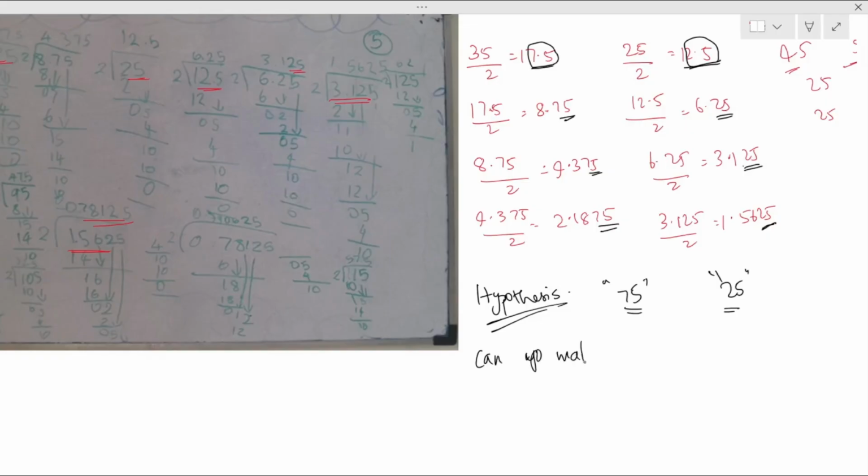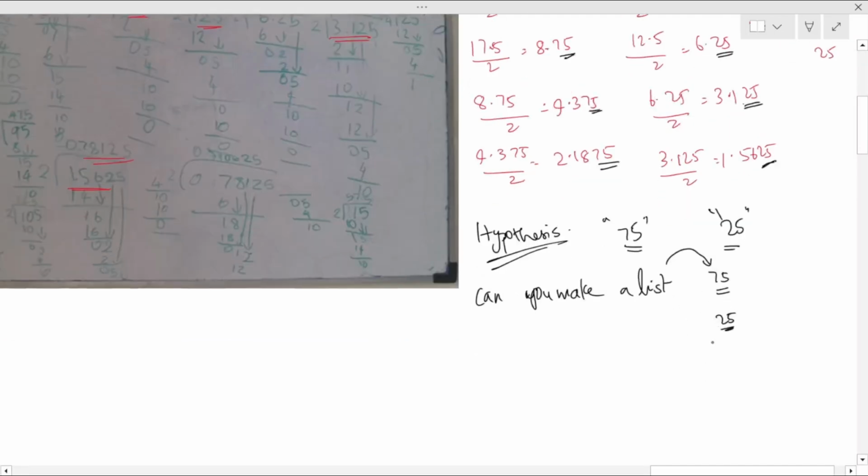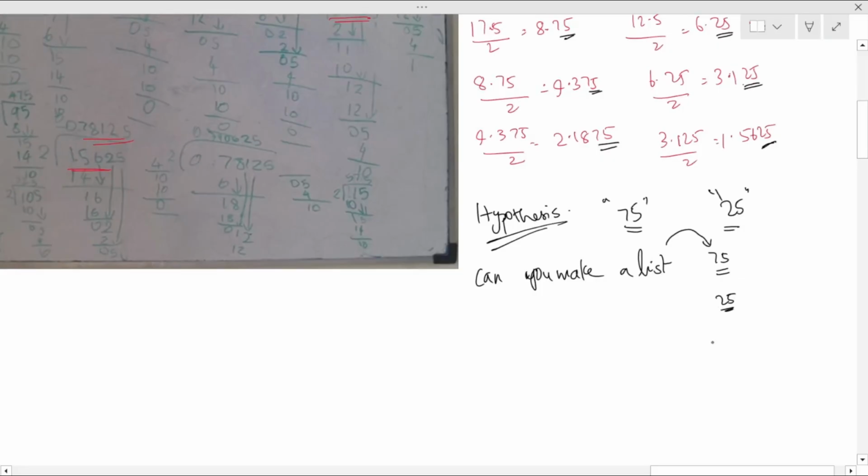Can you make a list of numbers which end with 75 and end with 25? Can you see any pattern among the numbers, and see how the pattern could result in this kind of an answer? Because in mathematics, there should be some relation, and it should hold true for any number, be it a small number or a very big number. If it works, then there should be some reasoning behind it. So I just gave her a simple question: can you make a list of this set of numbers which end with 75 and end with 25, and do you see any relation or pattern between those two sets?